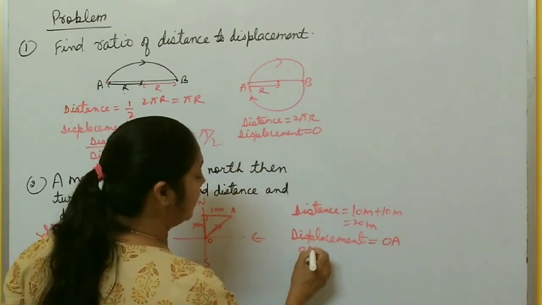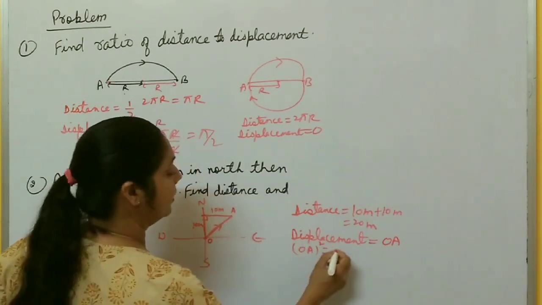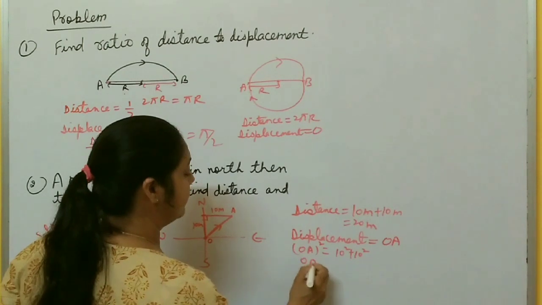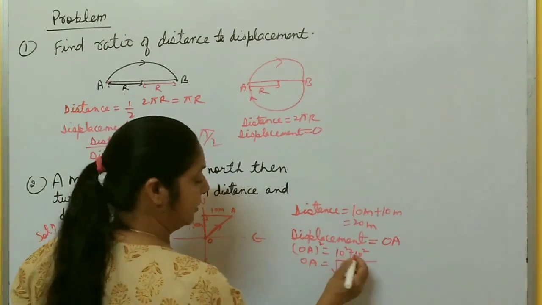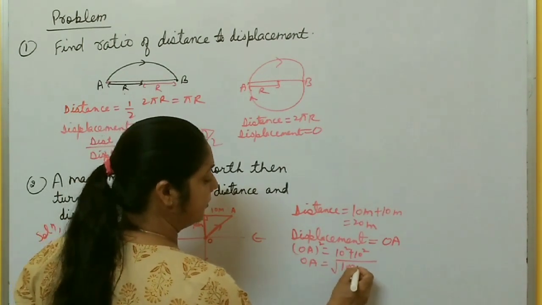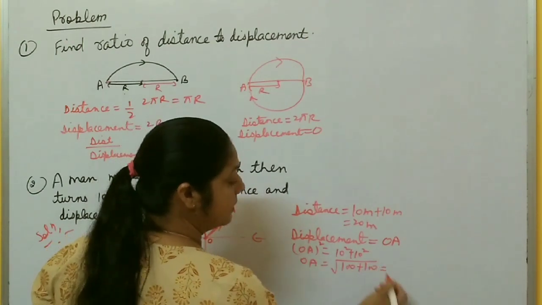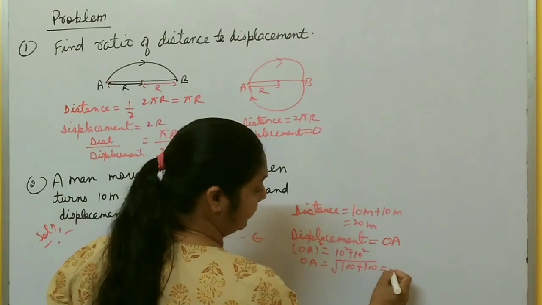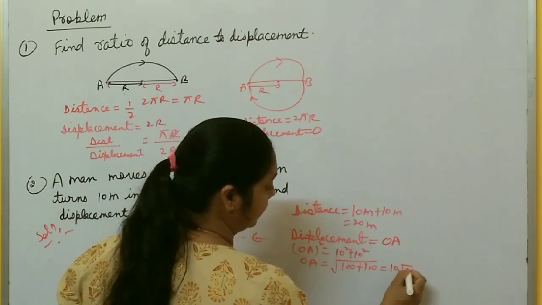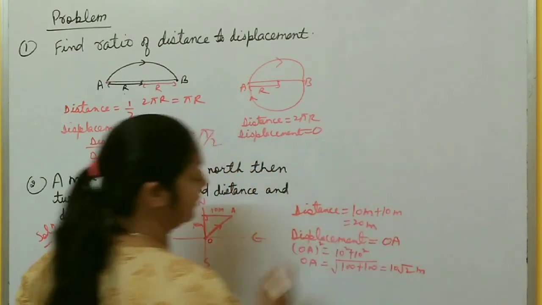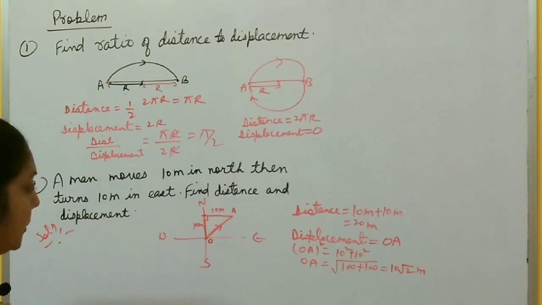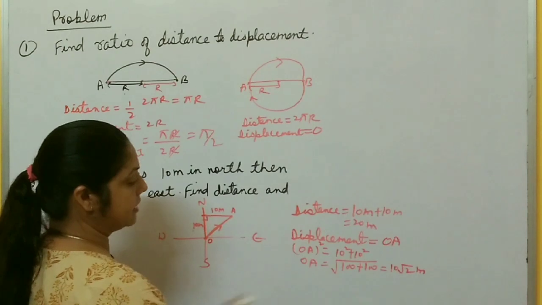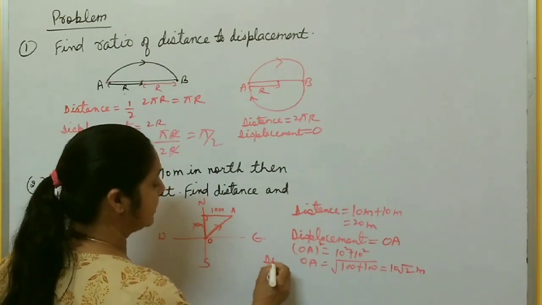OA square equals 10 meter square plus 10 meter square, so OA becomes under root 100 plus 100, which gives 200. So 200 means 10 root 2 meter. This is the answer: 10 root 2 meter is nothing but displacement.